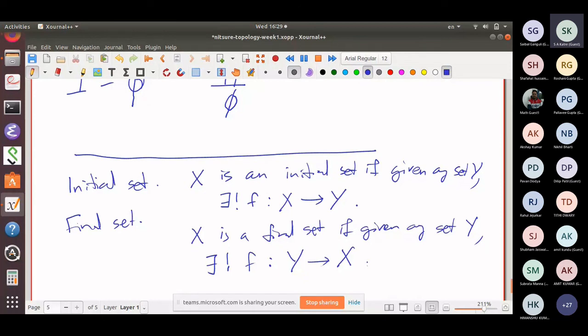So my question, and now we have 1 minute left scheduled: is there an initial set? Is there a final set?